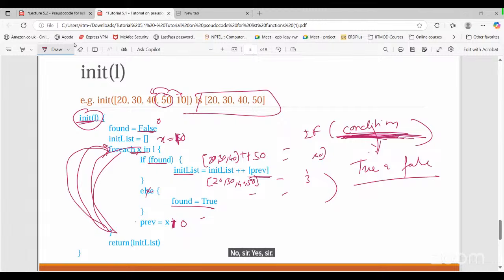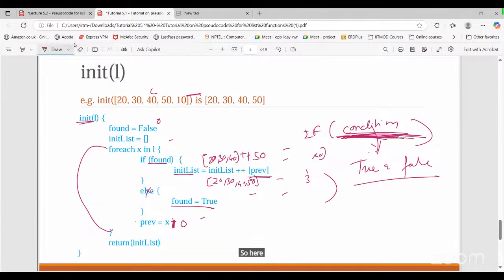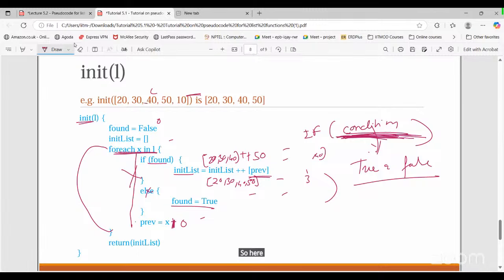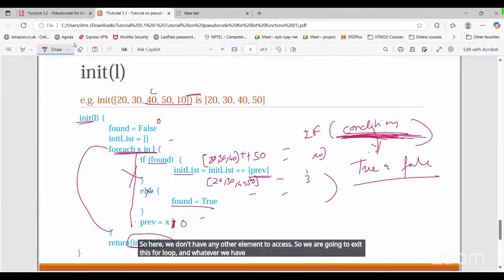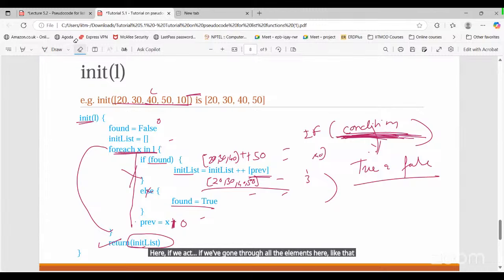If I go for the next iteration, for each x in L, after 10 we don't have any other element to access, right? Yes, sir. So we are not going to execute this particular block. We are going to exit this for loop, and whatever we have stored inside the init list, we are going to return that. So this will be the output. This is how the pseudocode is working. We exit the for loop only when we have gone through all the elements.